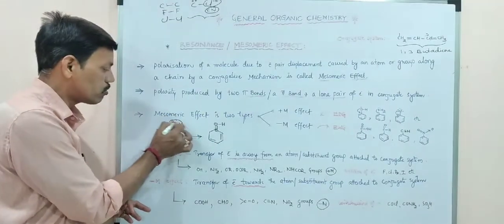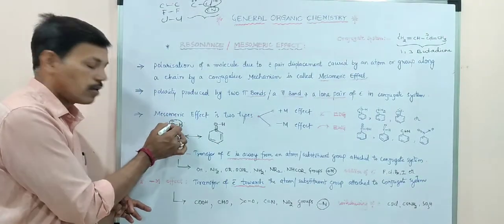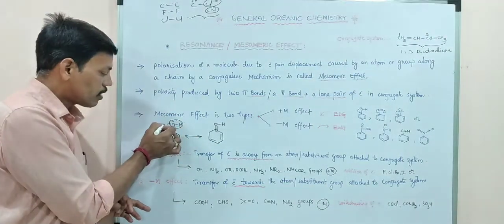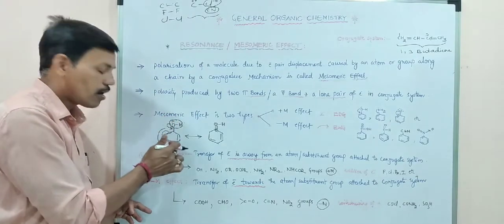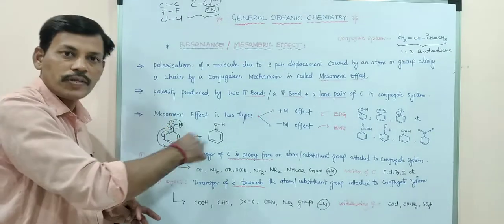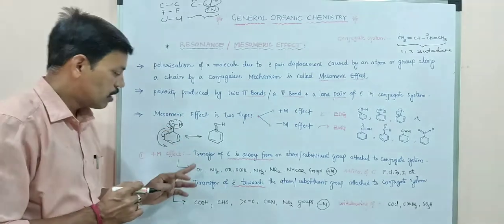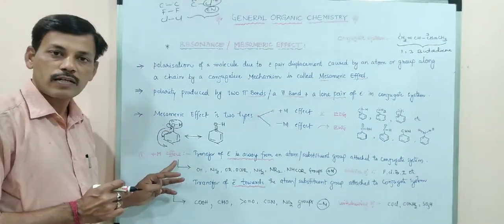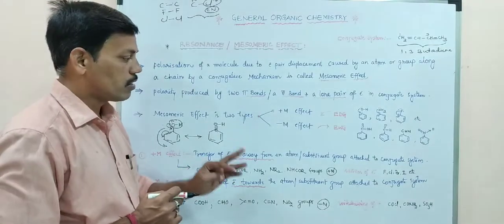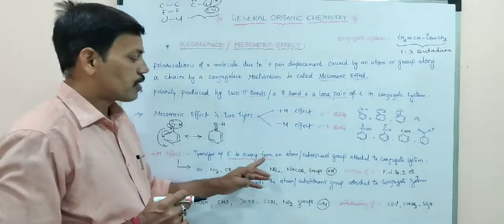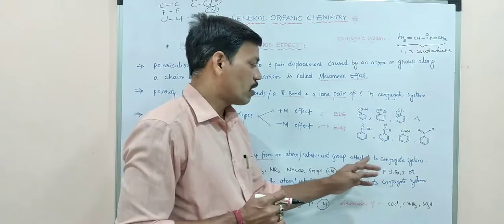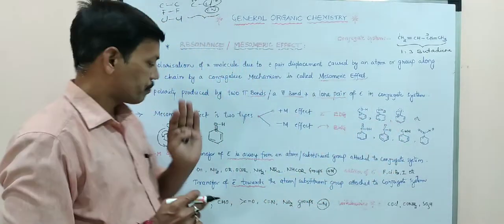So this is a substituent or atom, and it is giving an electron pair. This electron pair is away from the atom. So this type of effect is observed as plus M effect. So in plus M effect, the transfer of electron is away from the atom, to the attached conjugate system.